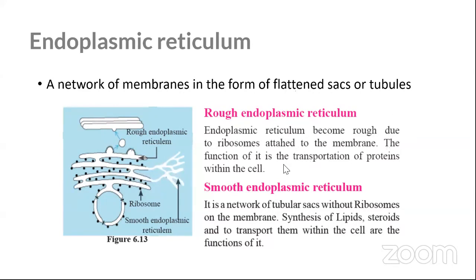Look at that. The function of the rough endoplasmic reticulum is the transportation of protein within the cell. Then what about the smooth endoplasmic reticulum? Synthesis of lipids and steroids, and transporting them within the cell, are its functions. Easy. What is meant by sacs or tubules? Of course, we'll come to the questions in a while, so we can discuss all the questions together.